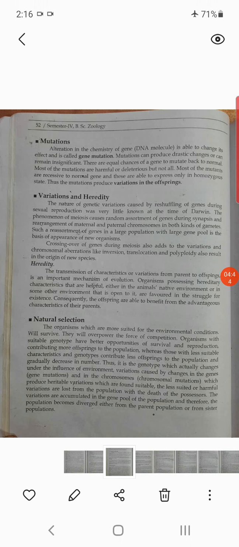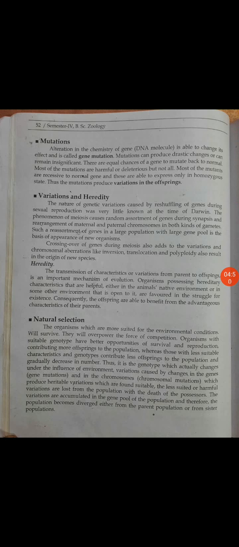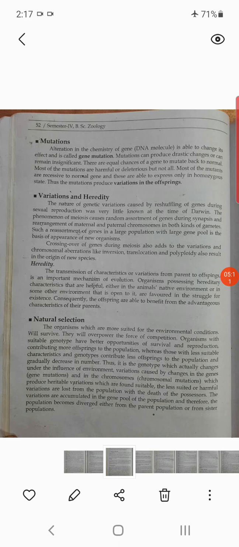So this is the second point. Third point, natural selection. In natural selection, the organisms which are more suited to the environmental conditions will survive and overpower the force of competition, and organisms with a suitable genotype have better opportunities of survival and reproduction. So this is natural selection by the environment.